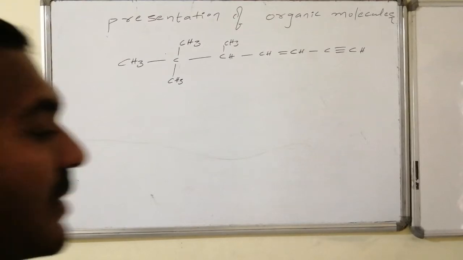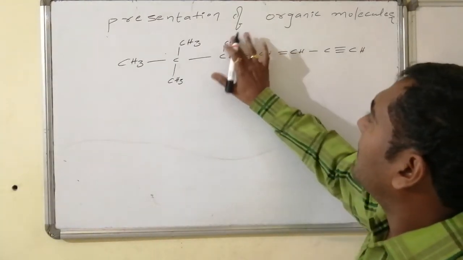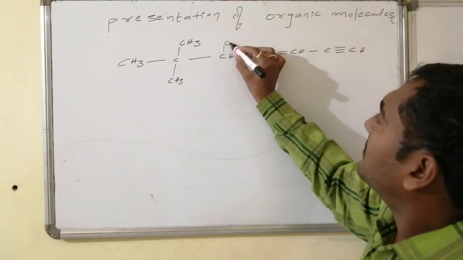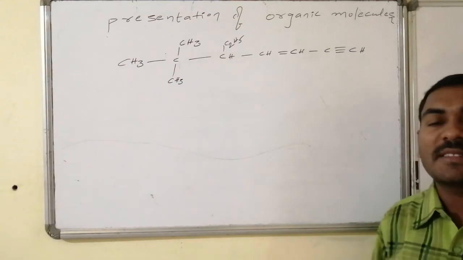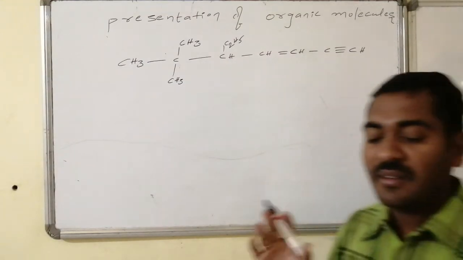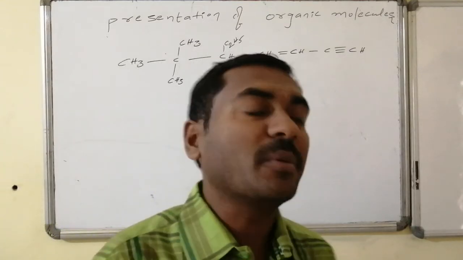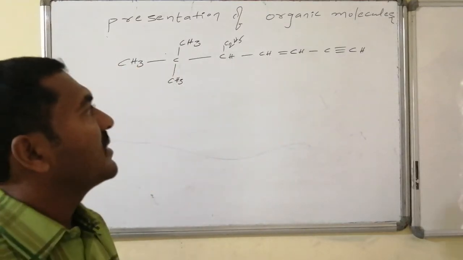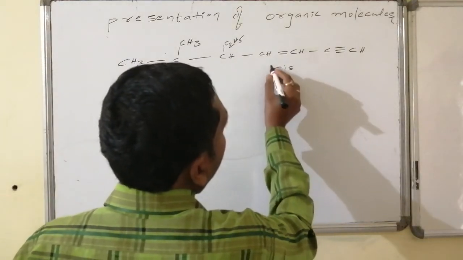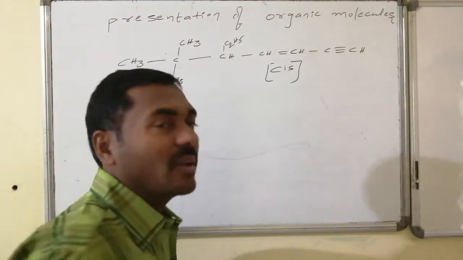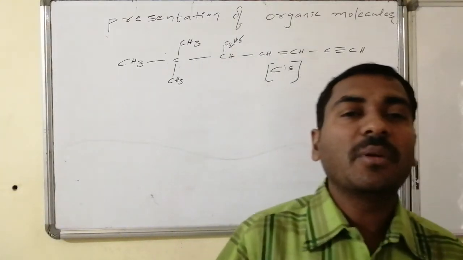Now we have another molecule, in which I have ethyl as a substitution. Yes, 2 methyls as substitution, and ethyl as substitution. A double bond is present and at the same time it is also associated with a triple bond. And let us consider that the double bond is a cis double bond. What is a cis double bond here? Similar functional groups, similar valencies connected with the double bond, are present on the same side.